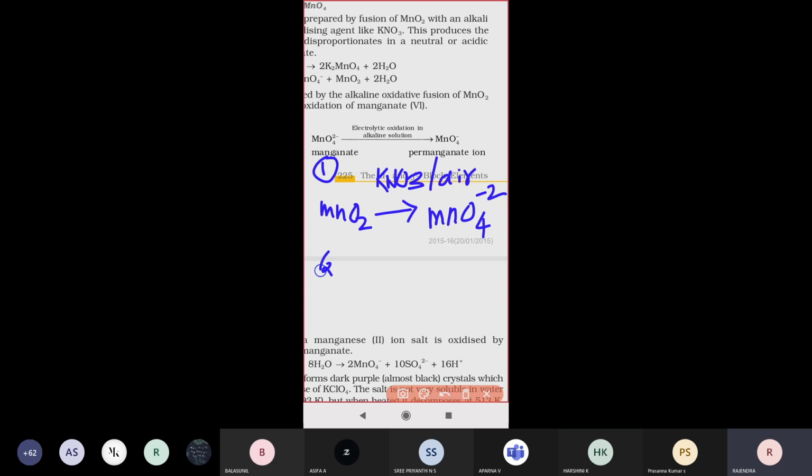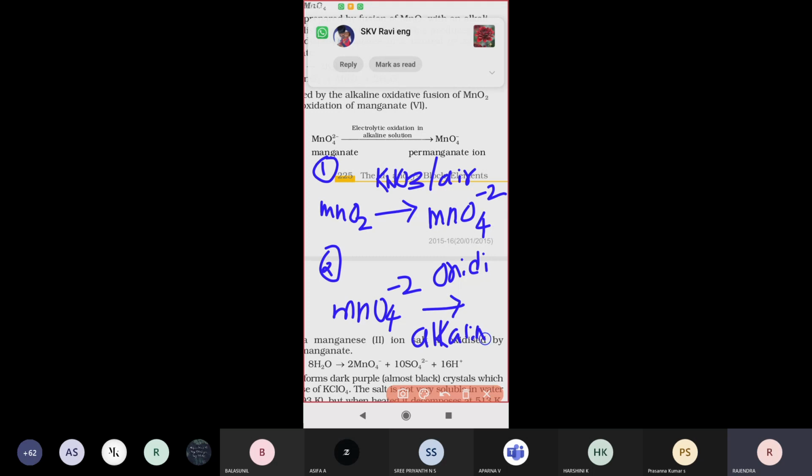In the second step, the manganate ion MnO4 2 minus is subjected to electrolytic oxidation, the main electrolysis process, in presence of alkaline solution. It forms permanganate ion, MnO4 minus. This is the second method by which we prepare it commercially.